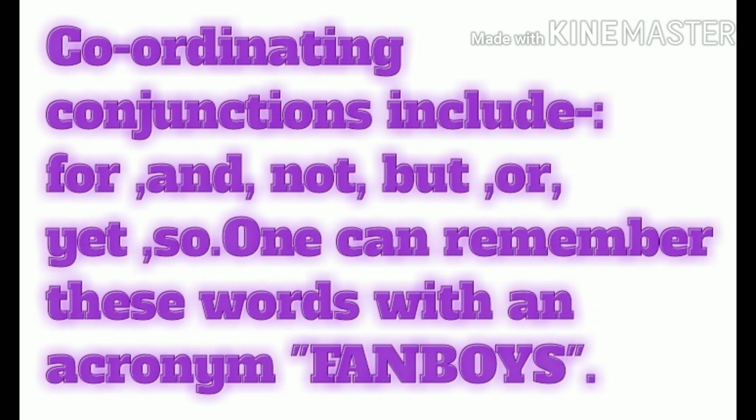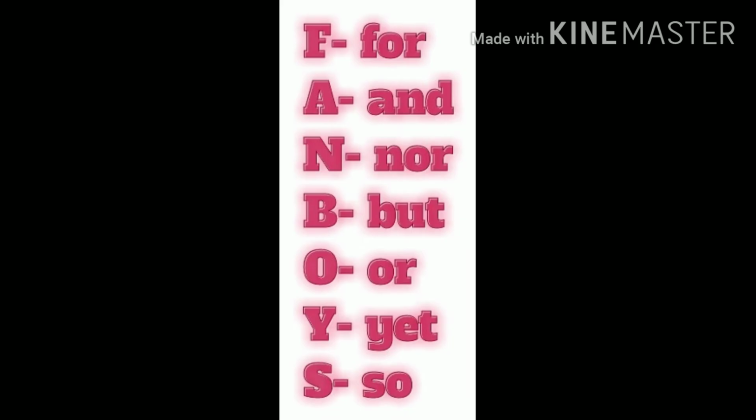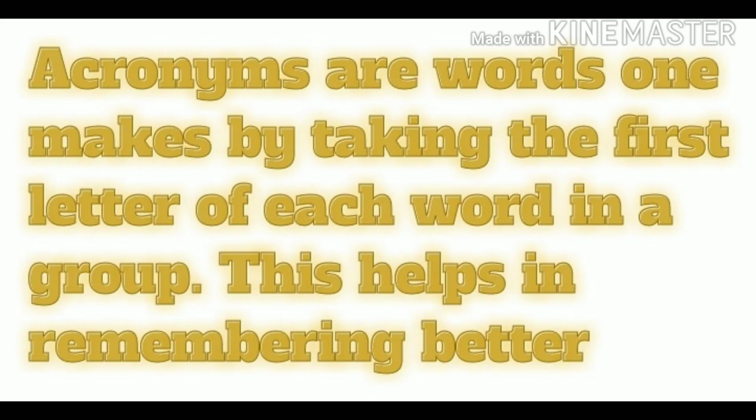Coordinating conjunctions include for, and, nor, but, or, yet, so. One can remember these words with an acronym, FANBOYS. F for, A and, N nor, B but, O or, Y yet, S so. Acronyms are words one makes by taking the first letter of each word in a group. This helps in remembering better.